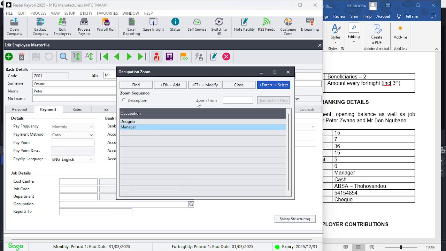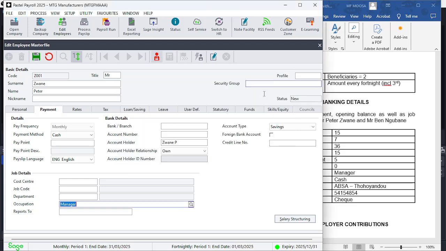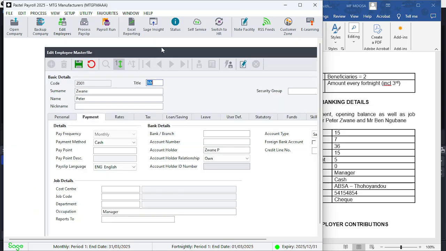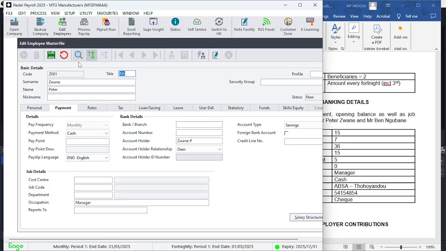So there's manager, Mr. Zwane, press enter, and there comes Mr. Zwane. So you create the two occupations and now you've allocated it to the individual. You save that. When you find that you have an issue with saving, then click on the save button again. Keep that in mind. When you find that you've entered something and you need to save, and it's on hold, it's still circling, just click save again and you should be all well.